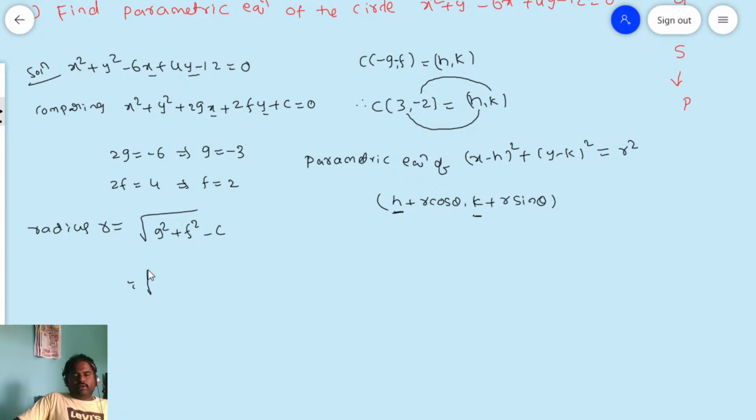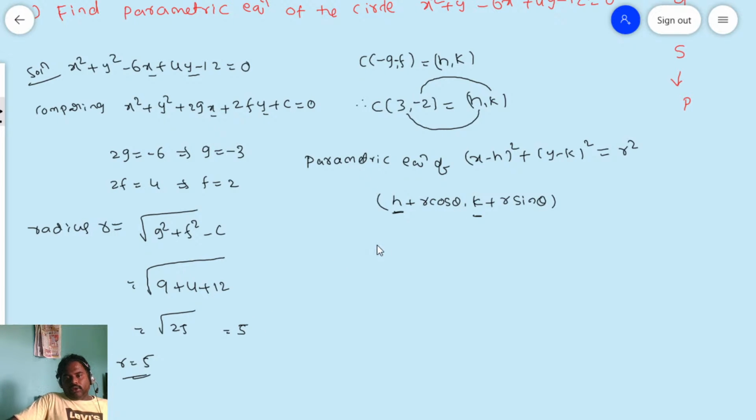That is equal to square root of g square, minus 3 whole square, means 9, plus f square, means 4, minus c. C is the constant value in the general equation. What is the constant here? Minus 12. So minus of minus is plus 12. If you simplify, 9 plus 4 is 13, 13 plus 12 is 25. So this is equal to 5. Therefore r is equal to 5.